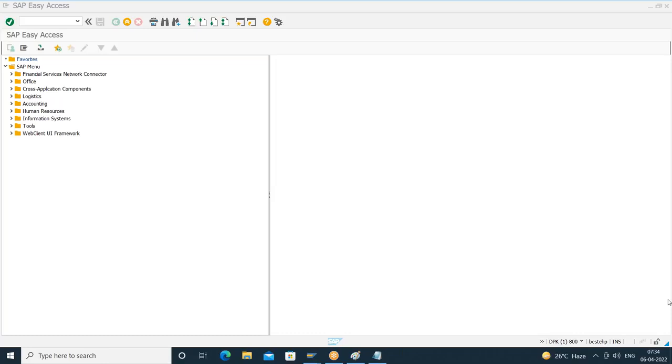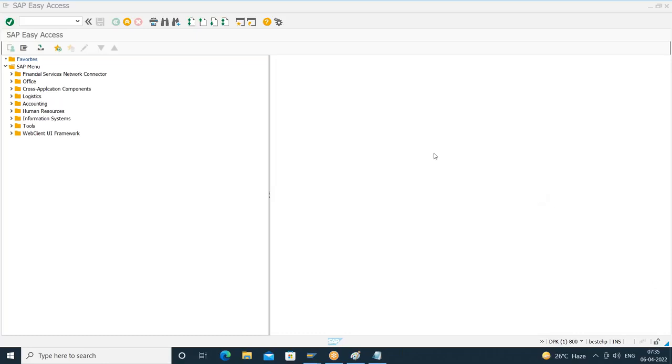So what you have to do is, you have done some changes at the data element level. Those changes will not reflect the existing table maintenance. What are the changes you have done at the data element level or at the domain level? Those changes will not reflect the existing table maintenance. So what we have to do, we have to delete the existing table maintenance and regenerate the table maintenance.